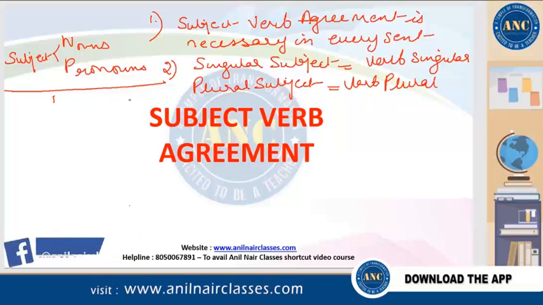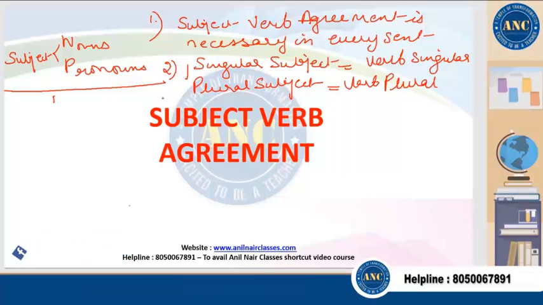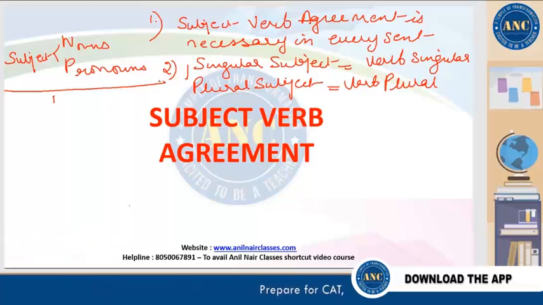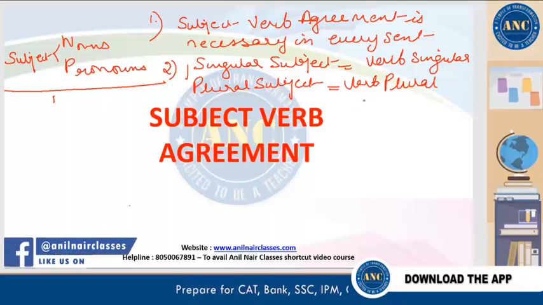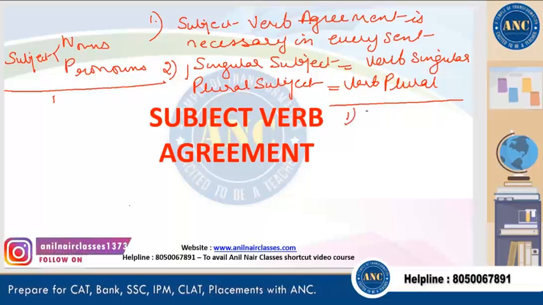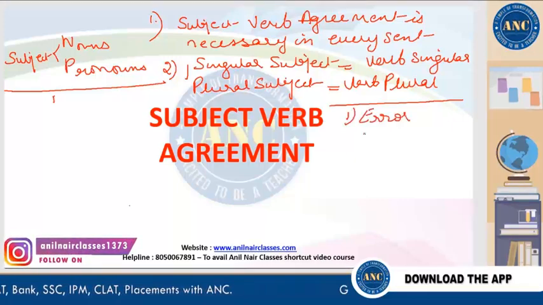There are many rules related to subject-verb agreement, but if you know the basic concept, it will become a very interesting topic. Believe me, it's really very interesting. It will improve your reading. If you study this chapter, the first question type you will be able to solve in competitive exams is error detection. This is major.